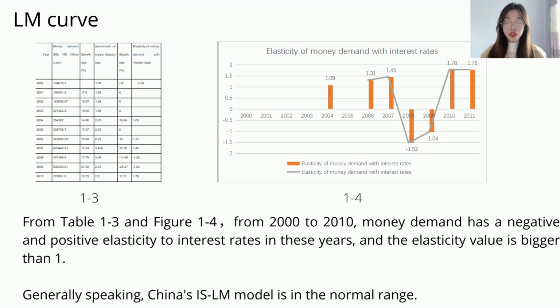so the LM curve was consistent with China's national conditions. Please refer to Figures 1-7 and 1-8 for the IS-LM model. So, in general, the IS-LM model outlined is within the normal range. It's suitable for China's conditions.